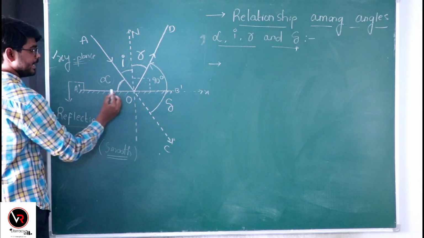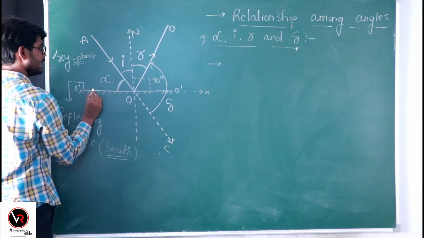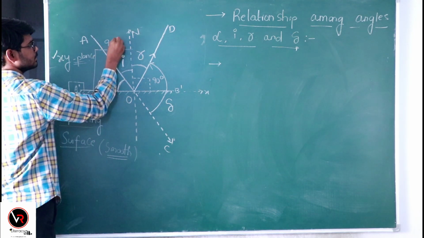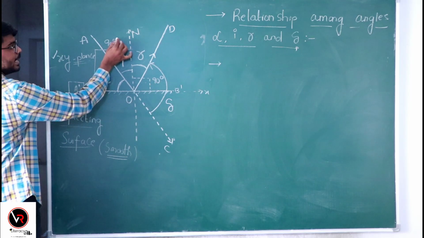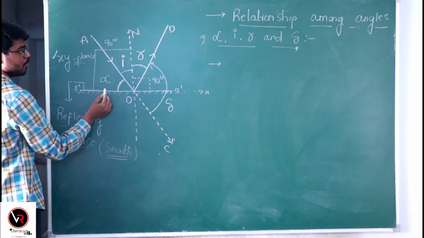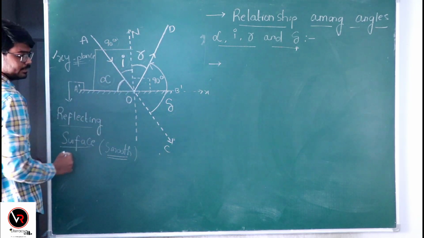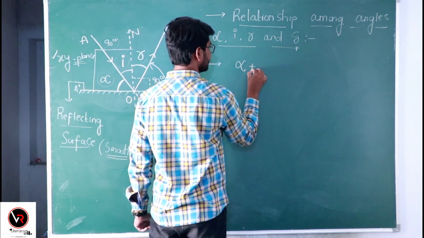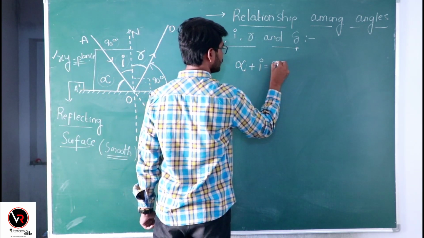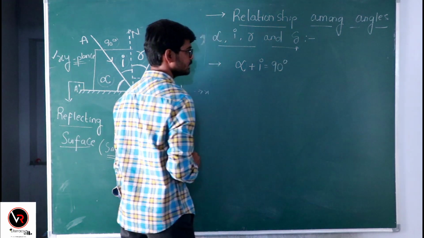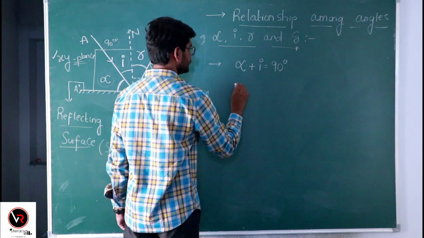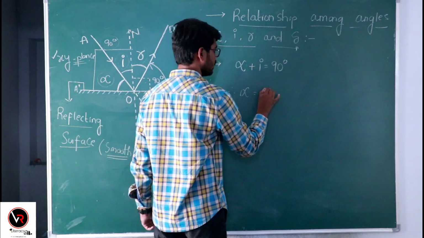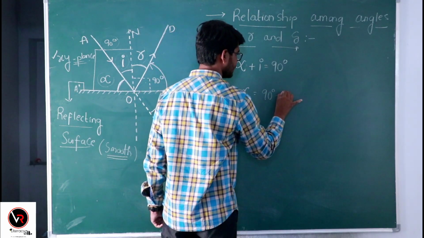What is angle A dash O N? Angle A dash O N is 90 degrees, and this 90 degrees is also equal to the sum of these two angles, alpha plus i. So alpha plus i is equal to 90 degrees. Therefore, alpha is equal to 90 minus i.